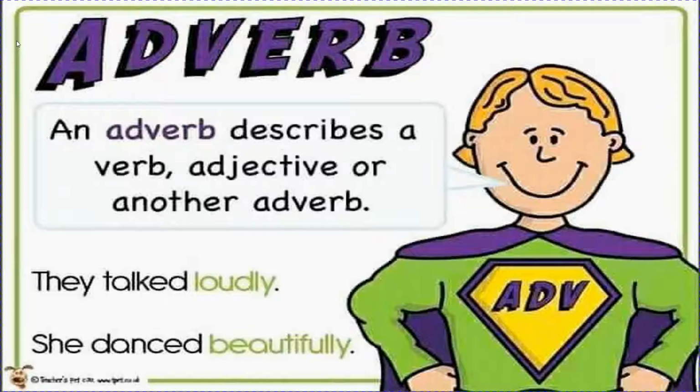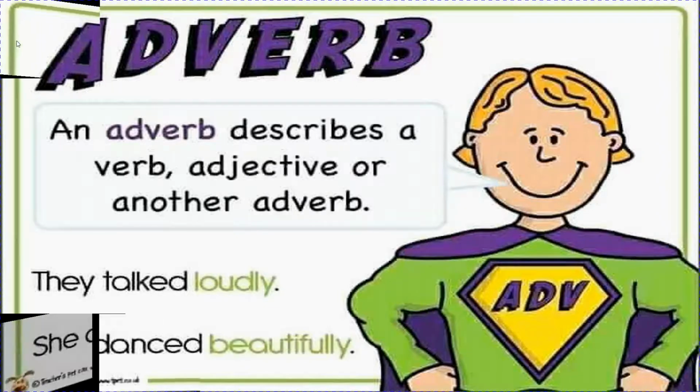Suppose let us take one example from here only. She danced very beautifully. So can we write she danced so beautifully? Beautifully is already an adverb. So when we are adding so or very, they will become adverbs because they are describing another adverb.